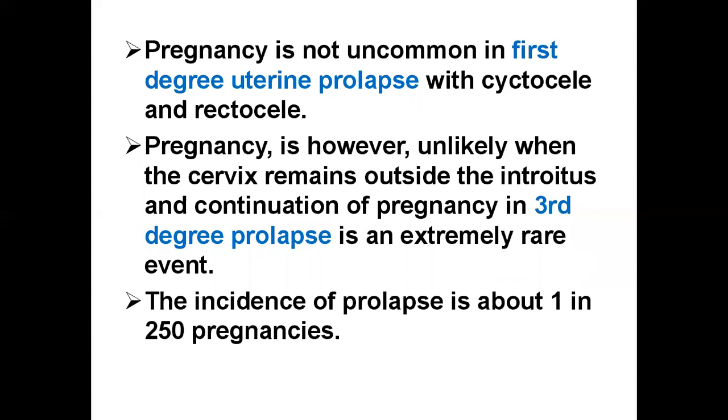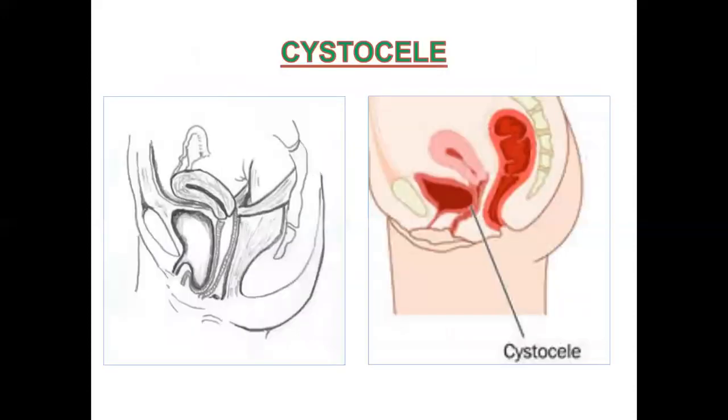Now, pregnancy is not uncommon in first degree uterine prolapse with cystocele and rectocele, but pregnancy is unlikely when the cervix remains outside the introitus, and continuation of pregnancy in third degree prolapse is an extremely rare event. The incidence of prolapse is about 1 in 250 pregnancies.